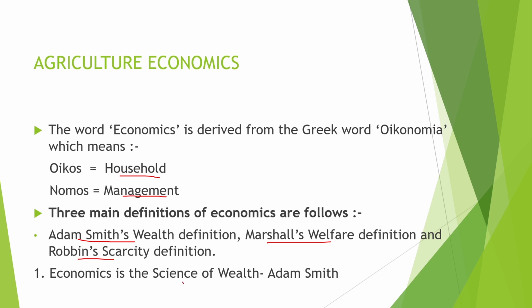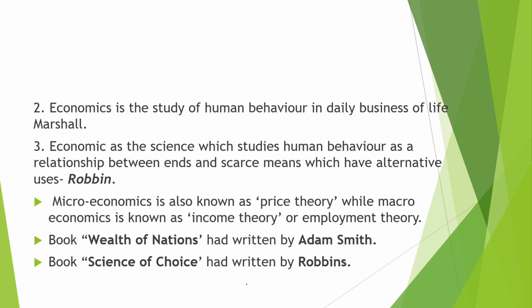According to Adam Smith, economics is the science of wealth, and according to Marshall, economics is the study of human behavior in the daily business of life. According to Robbins, economics is a science which studies human behavior as a relationship between ends and scarce means which have alternative uses. In general, economics is the study of human behavior.